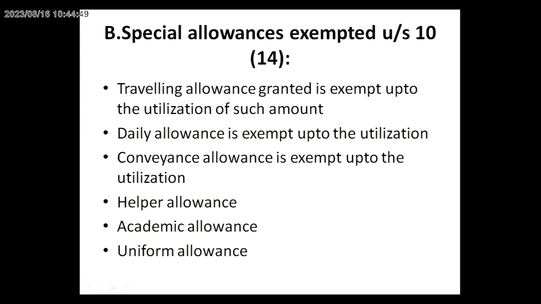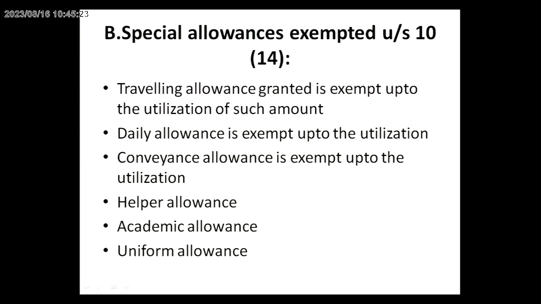Now we see the special allowances exempt under section 10. These are the allowances used by the employee, and up to the limit is exempted. What are the allowances? Traveling allowances. Traveling allowance is granted by the employer to the employee. The actual amount spent by the employee during the working hours is exempted. The remaining is taxable. Suppose a particular employee receives traveling allowance of rupees 50,000 in a month.